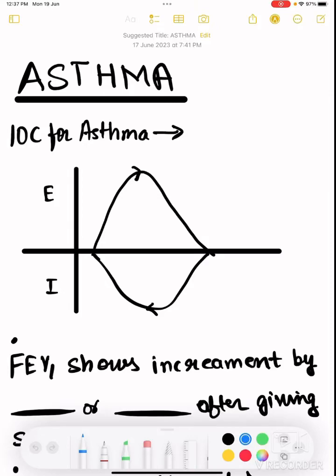Hello everyone. So in this video we are going to study about asthma. I am going to discuss only the very important topics and very important things about asthma and nothing else apart from this. So starting with the investigation of choice for asthma. The investigation of choice for asthma is spirometry.